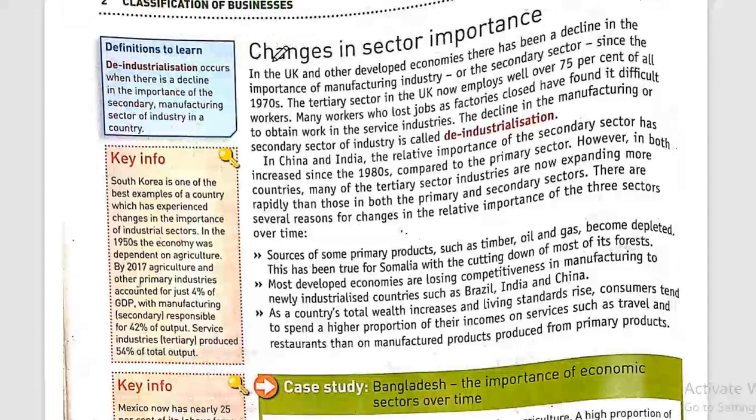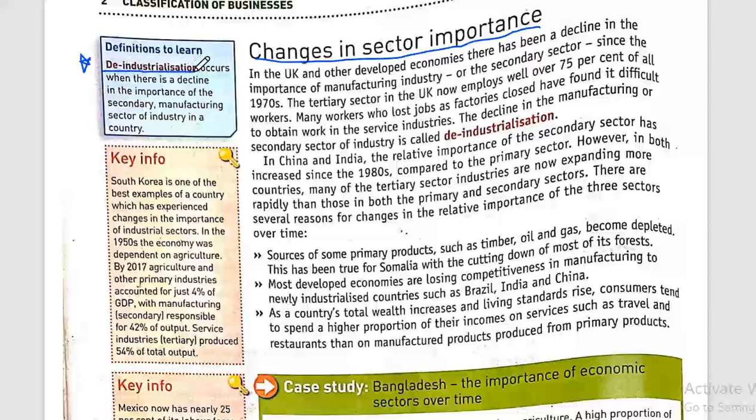So, changes in sectors' importance. Sometimes there are countries where the most important sector is the primary, then it shifts into the secondary, or it's in the secondary and shifts into the tertiary. So let's see, one of the most important terms that we must understand in changing sector importance